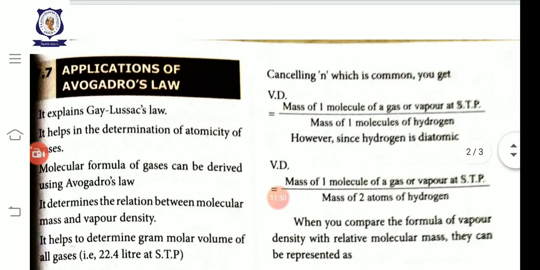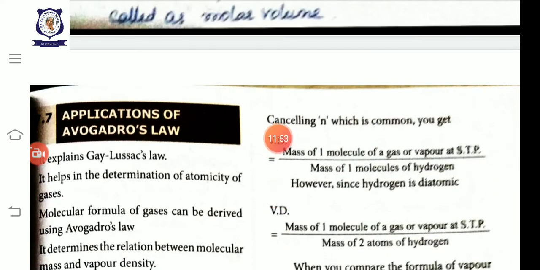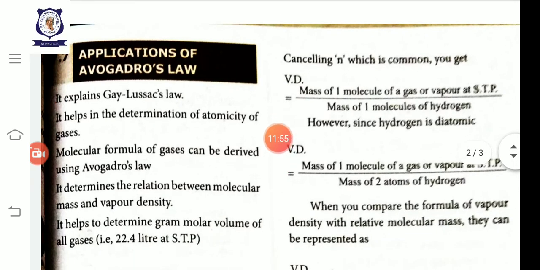In this equation, vapor density is equal to mass of n molecules of a gas or vapor at STP by mass of same volume of hydrogen. If we consider one molecule, vapor density is equal to, instead of n we substitute 1. So mass of one molecule of a gas or vapor at STP by mass of one molecule of hydrogen. See, hydrogen is diatomic, there are 2 atoms. So instead of one molecule we use 2 atoms. So vapor density is equal to mass of one molecule of a gas or vapor at STP divided by mass of 2 atoms of hydrogen.